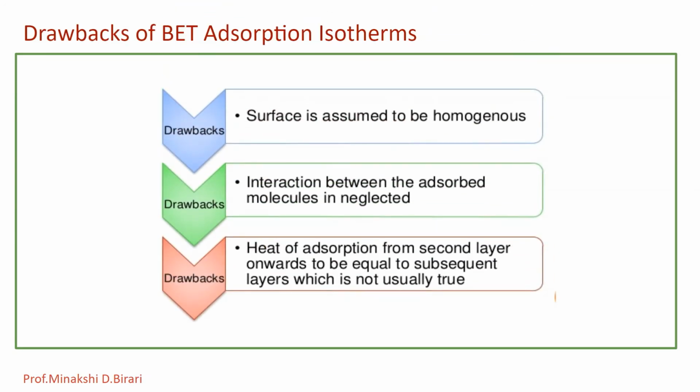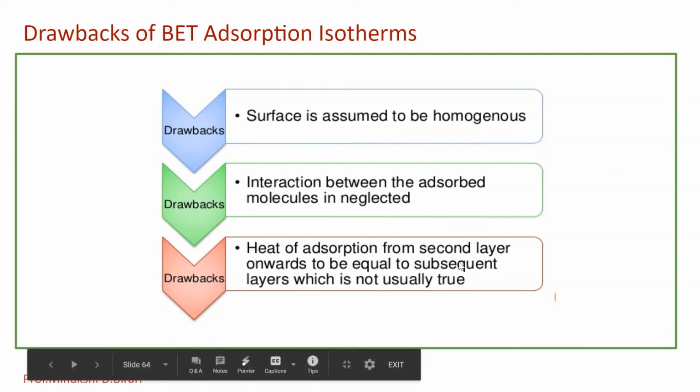Limitations or drawbacks of BET adsorption isotherm. Surface is assumed to be homogeneous. Interactions between the adsorbed molecules are neglected and the heat of adsorption from second layer onwards is assumed to be equal to subsequent layers, which is not usually true.